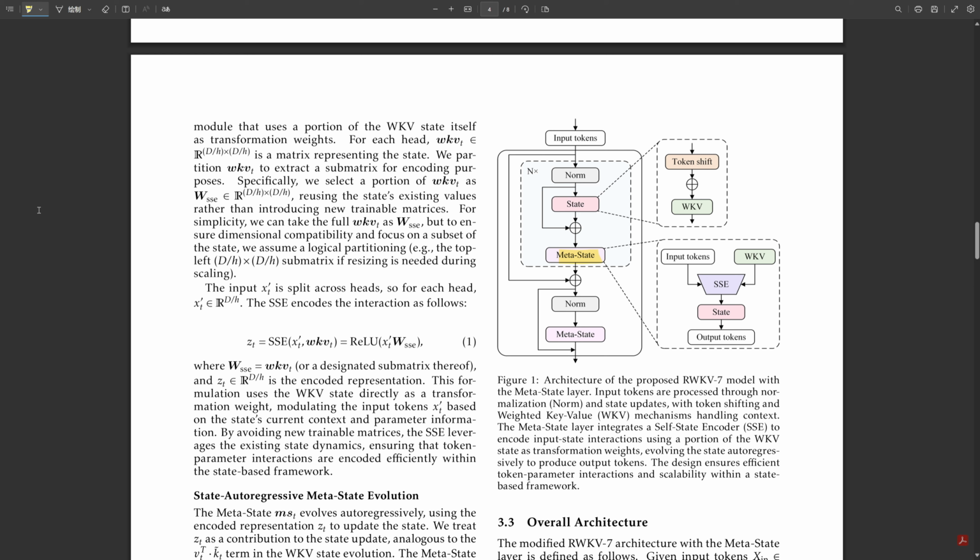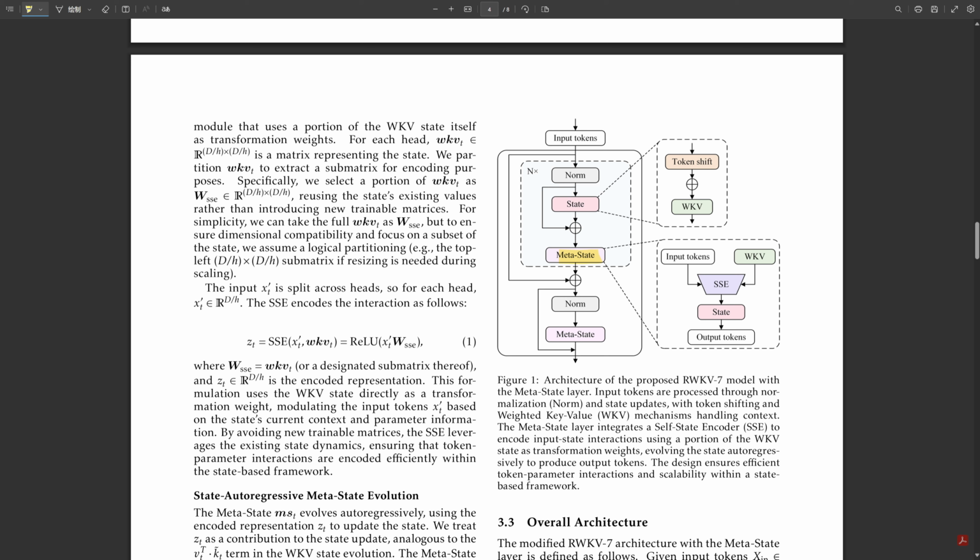That's very meta. It is, and the benefits are significant. First, you get that token parameter relationship encoded, but it's done via a linear transformation, which is fast, right? Second, and crucially for RWKV's whole philosophy, there are no new trainable parameter matrices introduced for this core interaction and no expensive softmax. It reuses existing state information. Super efficient. They baked the interaction in without adding much computational baggage. Very elegant. Exactly. It addresses that first limitation in token parameter interaction really nicely.